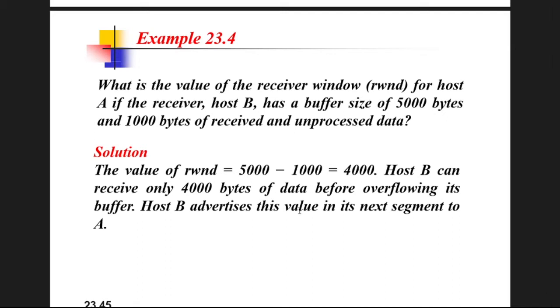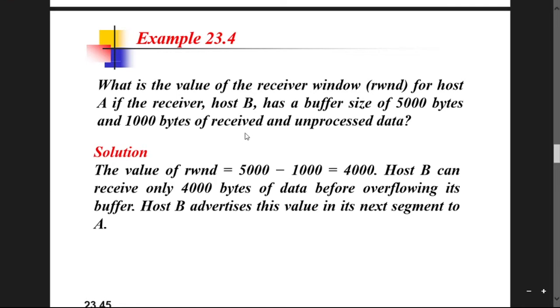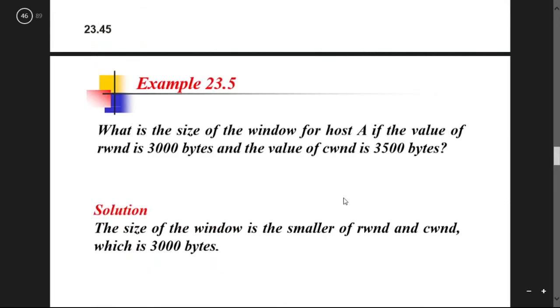So the receiver window should be 5000 minus 1000, equal to 4000. That means host B can receive only 4000 bytes of data before overflowing its buffer. This is very easy because the buffer size is given and how many bytes are received is given, so you can obviously calculate the value of the receiver window. That means 4000 bytes can be stored inside the buffer of host B.